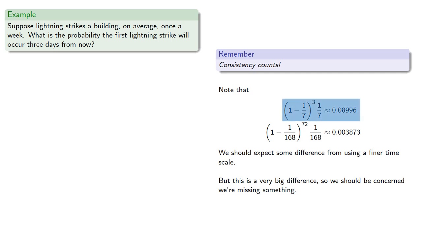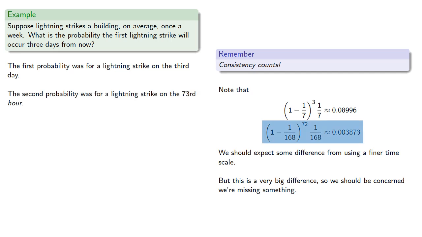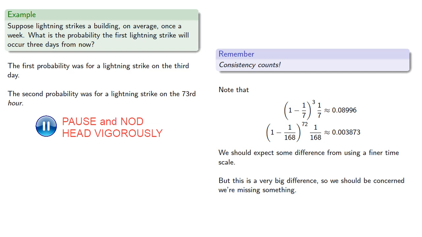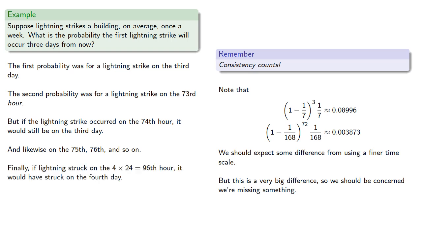The first probability was for a lightning strike on the third day. The second probability was for a lightning strike on the 73rd hour. But if the lightning strike occurred on the 74th hour, it would still be on the third day. And likewise, if it occurred on the 75th, 76th, and so on. And finally, if lightning struck on the 96th hour, we'd consider that a strike on the 4th day.